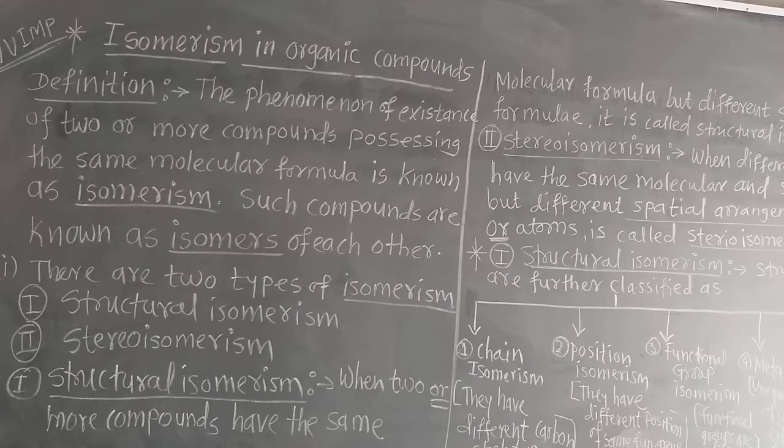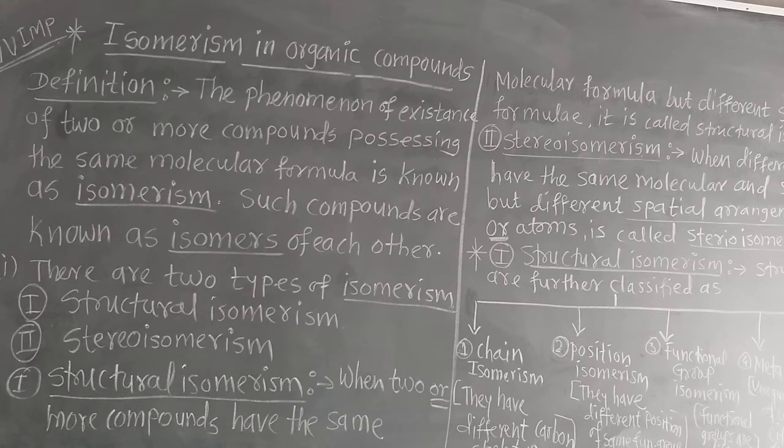This phenomenon, that means phenomenon is property. This property or this phenomenon of the organic compound having the same molecular formula but different structures is called isomerism, and the different structures are called isomers of each other. For example, let us see pentane. We know the pentane. What is the molecular formula of pentane?